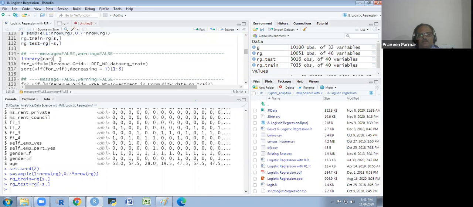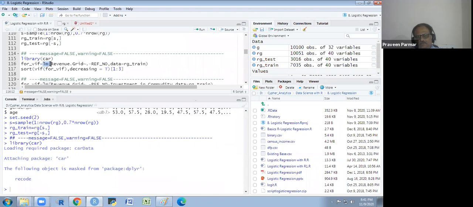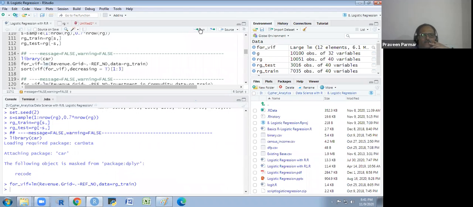And I am using the car library for VIF. First, I will do the VIF with the LM model. Later, I will apply the GLM. So it is revenue grid, tilde dot, reference number I am not including. That is the identification, and the data is RG train. And I will sort it.